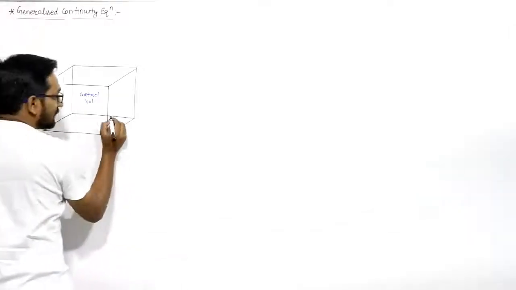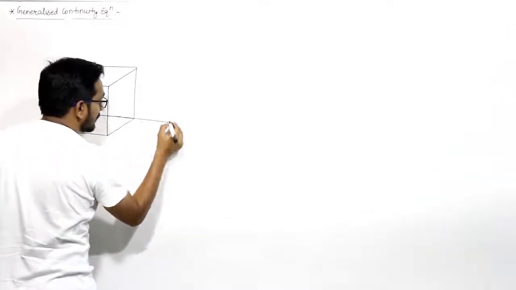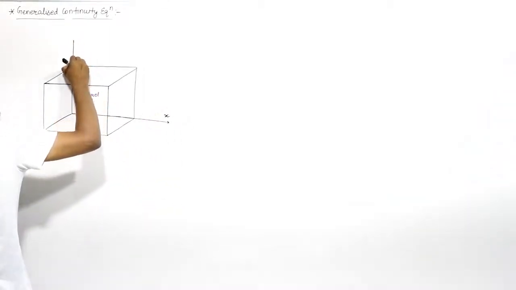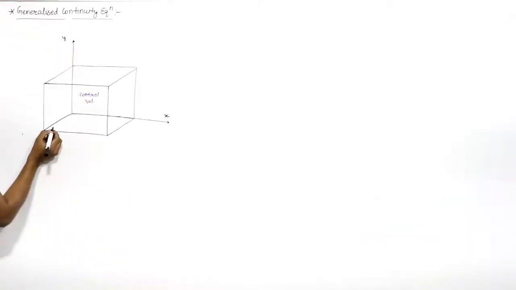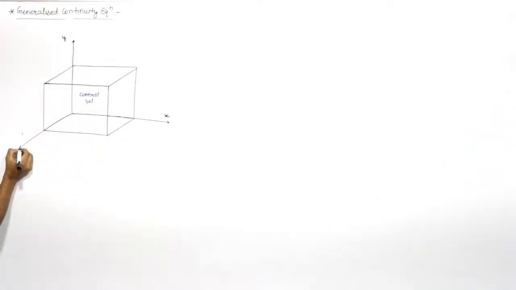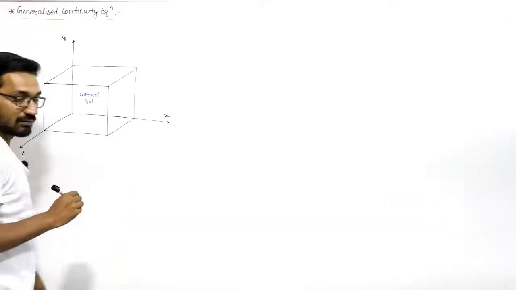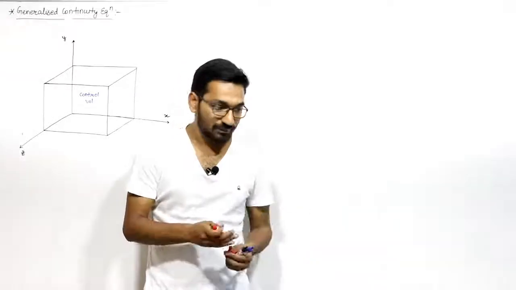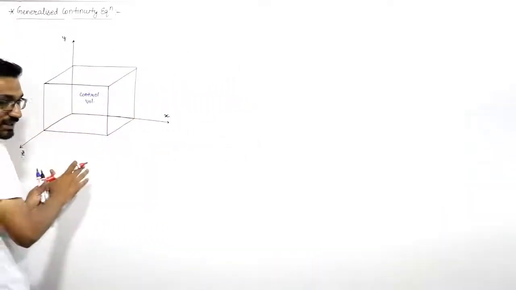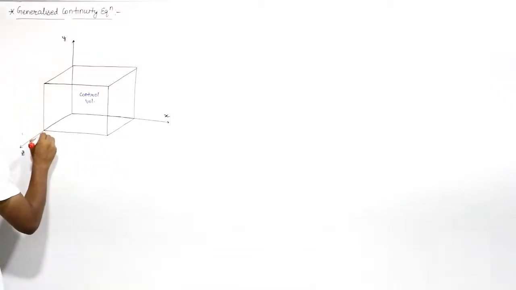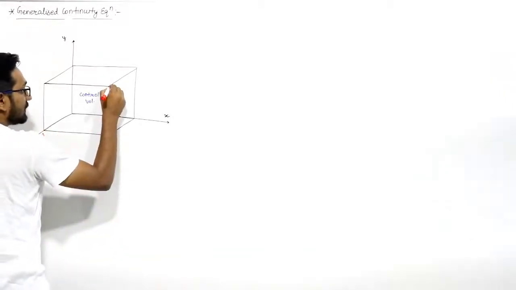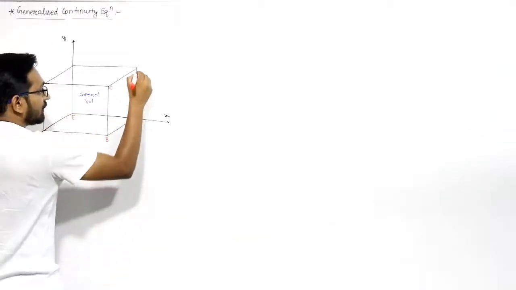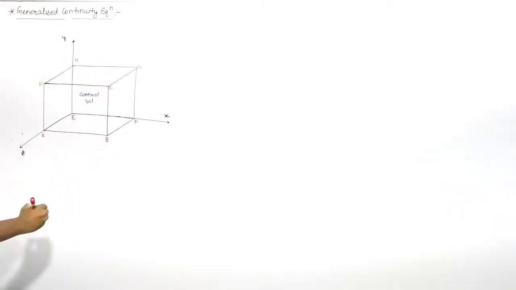Right, let us define the axes. Let us say that this is the x-axis, this is the y-axis, and this is the z-axis. We know that the x component of the velocity is u, the y component is v, and the z component is w. Now let us name this here. Let us say this is A, B, C, D, right? And let us say this is E, F, G, H, right?